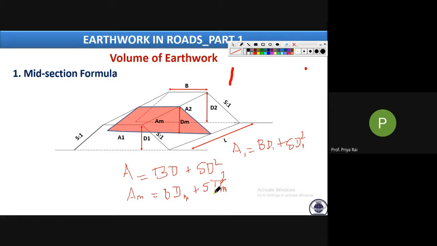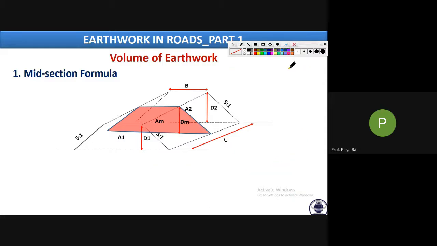Where DM is nothing but the average value, the mean, mid section. So the average value is, in this particular section, D1 plus D2 by 2. So this is the DM. Like this you have to calculate. Suppose this is one section, similarly there will be another section like that. So first we need to calculate the average of these two depths. Then using that average value we will calculate the area AM. We can consider it as the area mean. So AM by this formula.